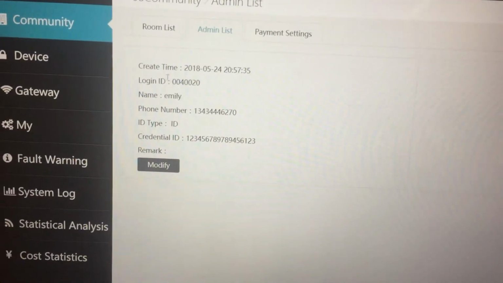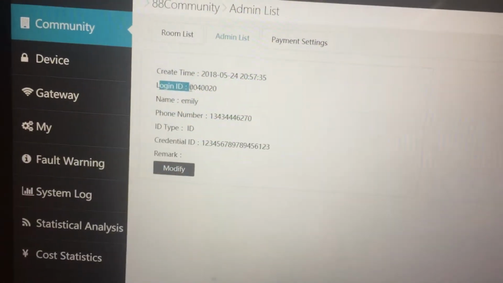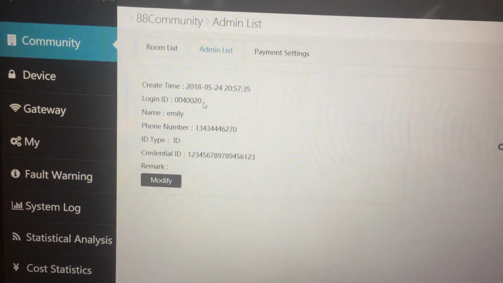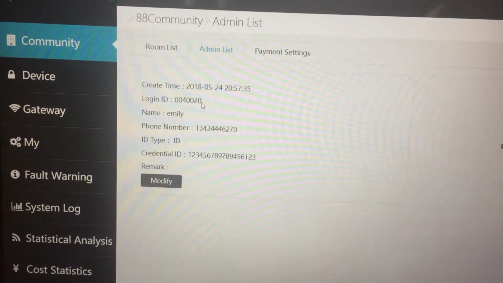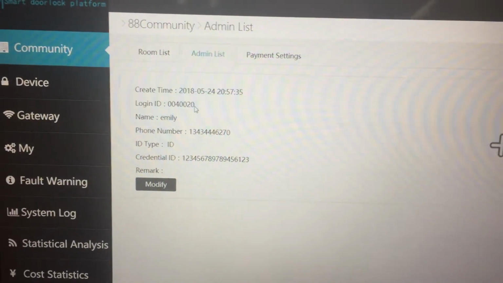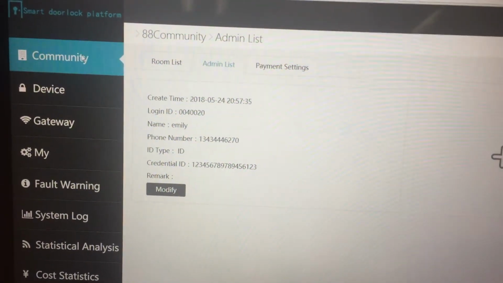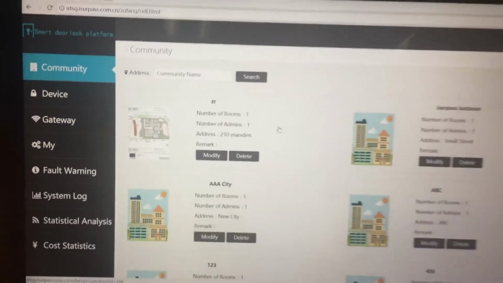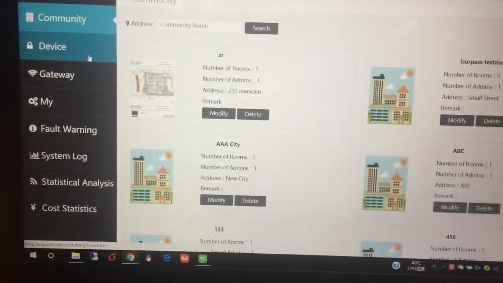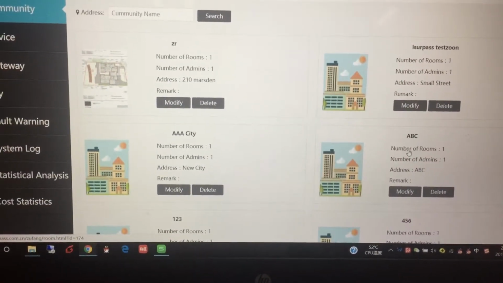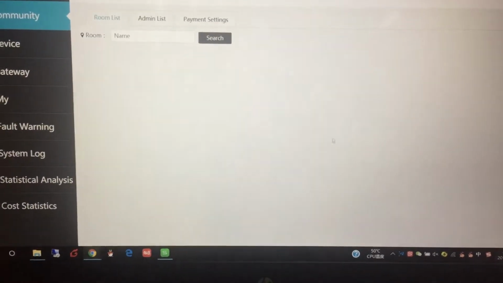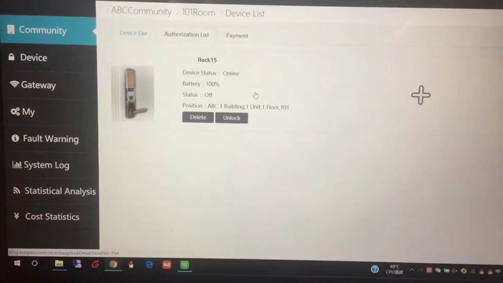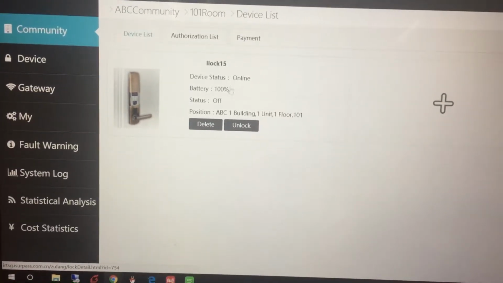After that, we can see there is a login ID here. We have to use this ID to log in to our iSurpass mobile app, and the password is 126, to add the devices there. After that, all the devices under our account will also be listed on this platform. For example, this room, I have already added the devices. You see it's iLog 15.